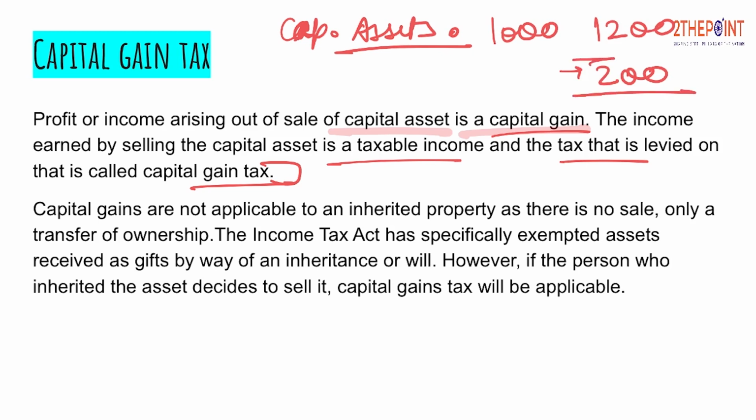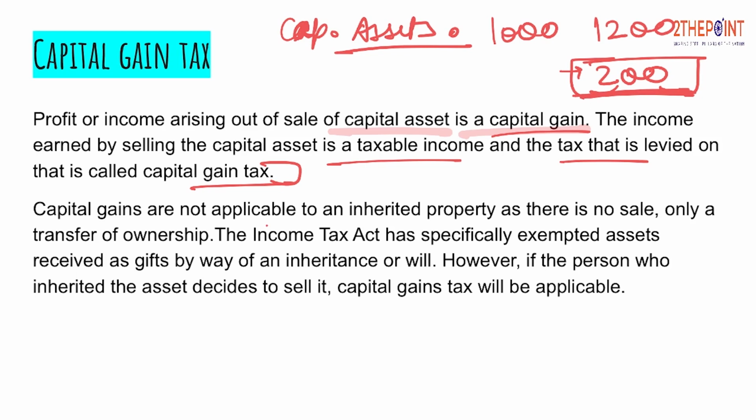Now this profit attracts tax, and this taxation which is levied on the profit of 200 is called capital gain tax, because you have gained on selling some capital assets, so it is called a capital gain.